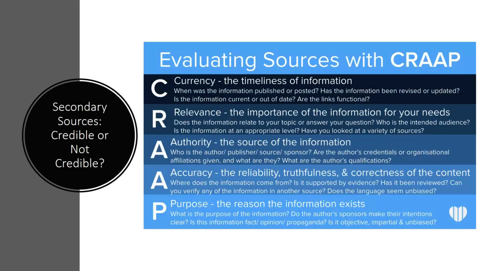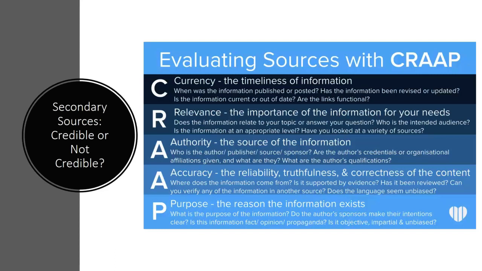Check the accuracy of the information. You need to make sure the information the source is giving you is reliable, truthful, and correct. Make sure they're telling you where the information is coming from. Make sure it's supported by evidence and ideally has been reviewed. Also, check it against the information you're getting from other sources and make sure it's consistent. See too if the language seems biased. You need to make sure that you're being presented with, again, the best information possible.